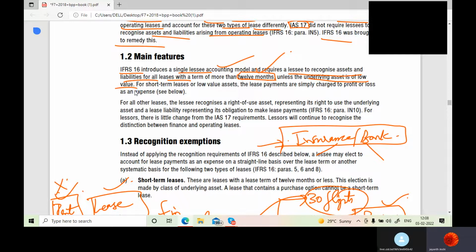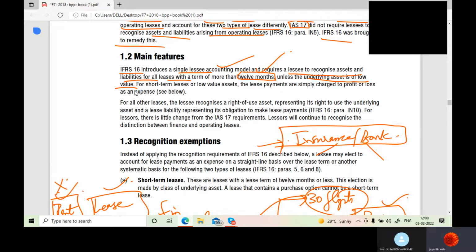In the case of finance lease, who has to take care of the asset? Lessee, correct? Why? Because risk and reward are transferred to the lessee. In case of operating lease, if any damage happens to the asset, who is responsible? Lessor, because he retains the asset. Got my point? He has not transferred the risk and reward to the lessee.